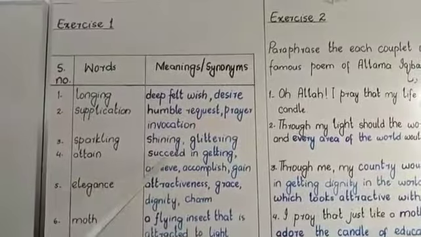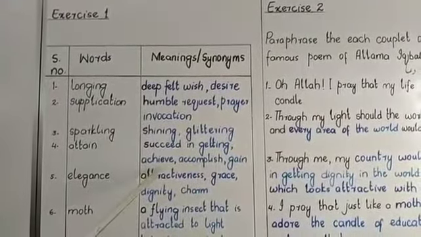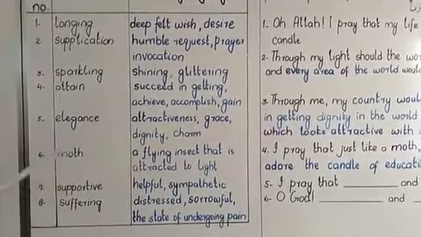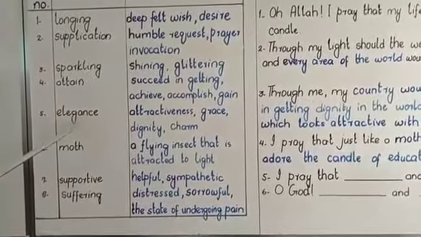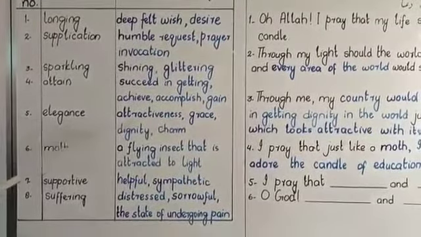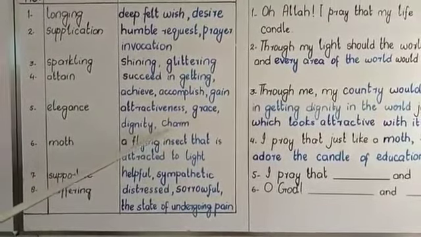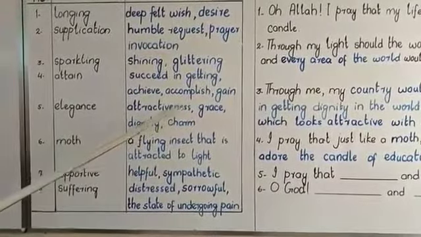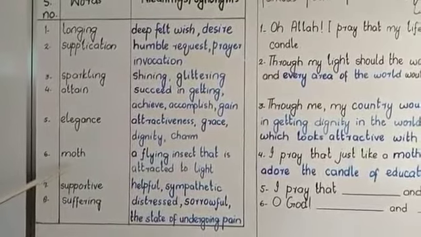Attain means succeed in getting. We can also say achieve, accomplish or gain. The fifth word which was underlined is elegance. Elegance means attractiveness, grace, dignity, charm, kashish, khubsurti, waqar, azmat. And the sixth one is moth.